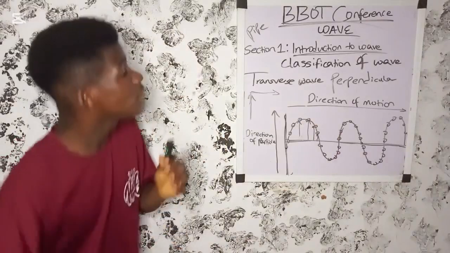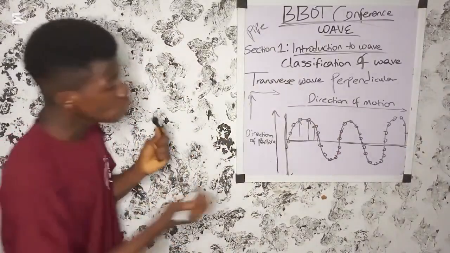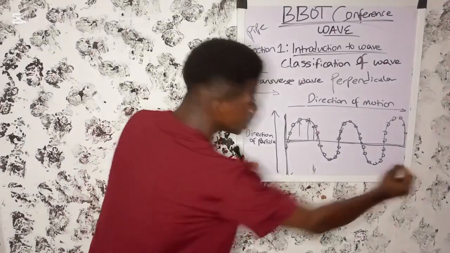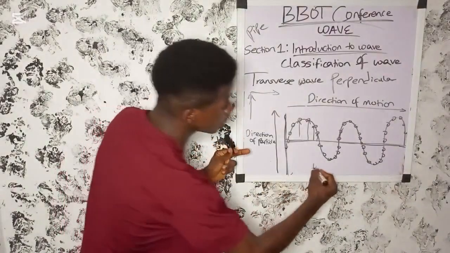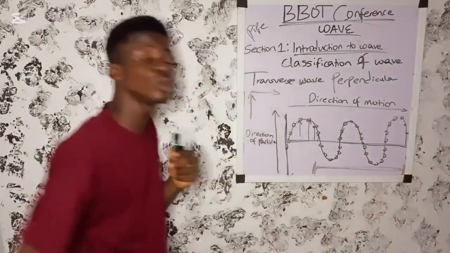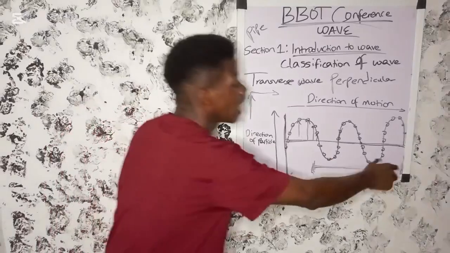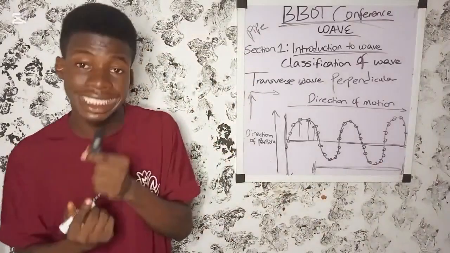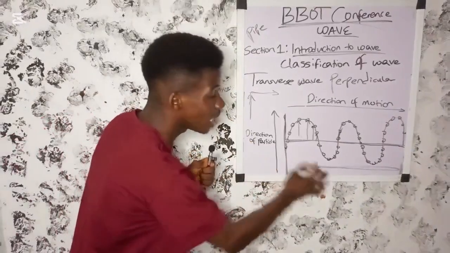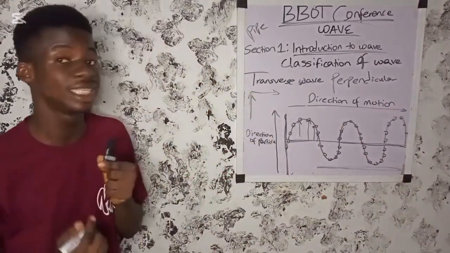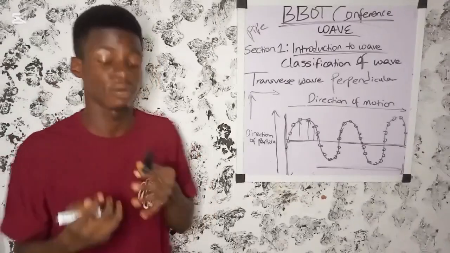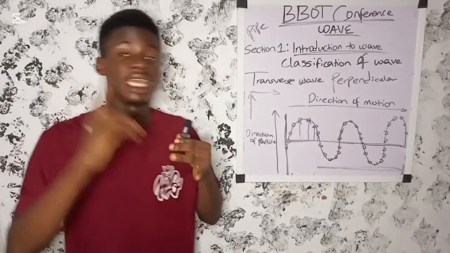And also take note that for a wave in a string, when the string is fixed at two ends, the wave in that string is a transverse wave. But when that string is fixed at only one end, the wave in that string is no longer a transverse wave.